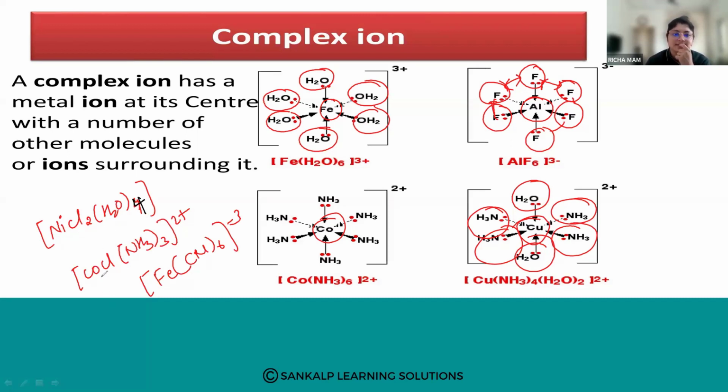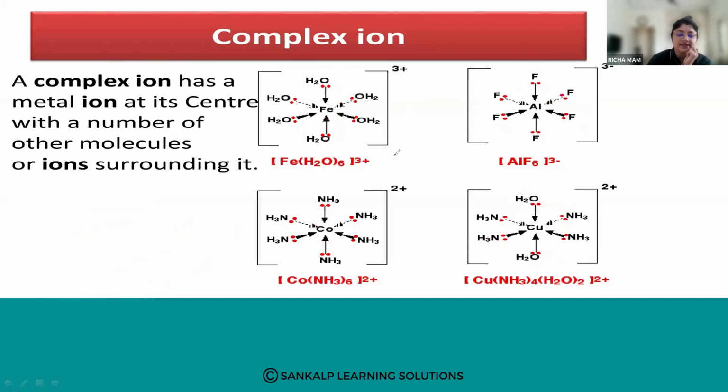Then the second one, cobalt. Yes, very good. Third one, Fe. Very, very good. I hope it is understood. So it is the central atom or ion to which a fixed number of ligands are bonded in a definite geometrical arrangement in a coordination entity. These are the central atoms or ions involved in these complexes.